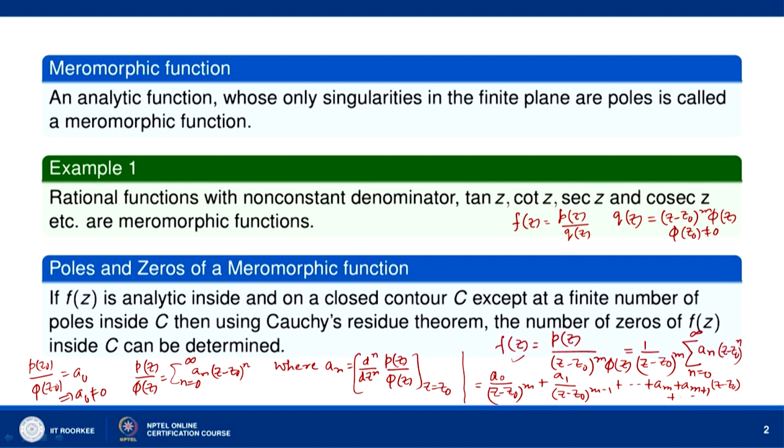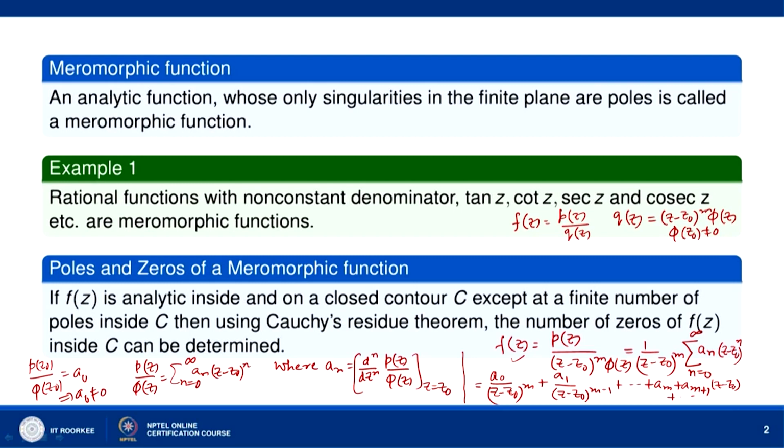Similarly, tan z we know is equal to sin z over cos z. So, the zeros of cos z become the poles of tan z, and cot z is cos z over sin z, so at the zeros of sin z we have the poles of cot z.